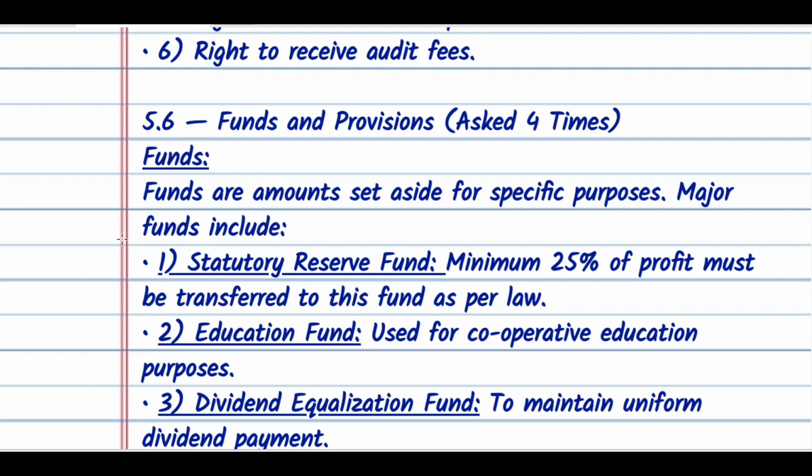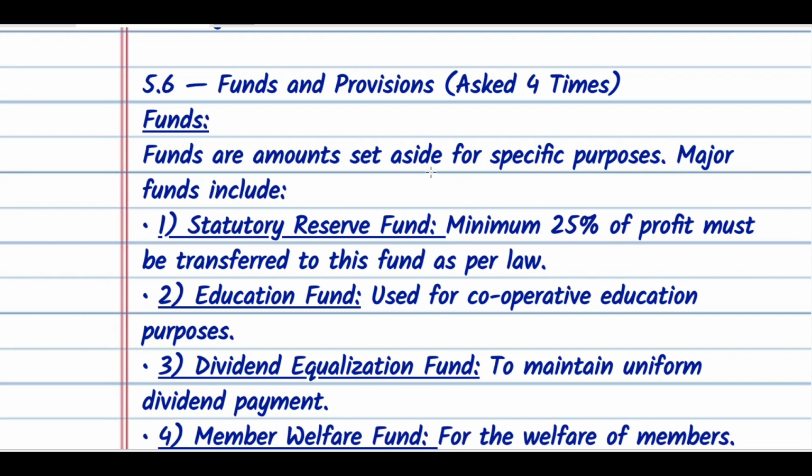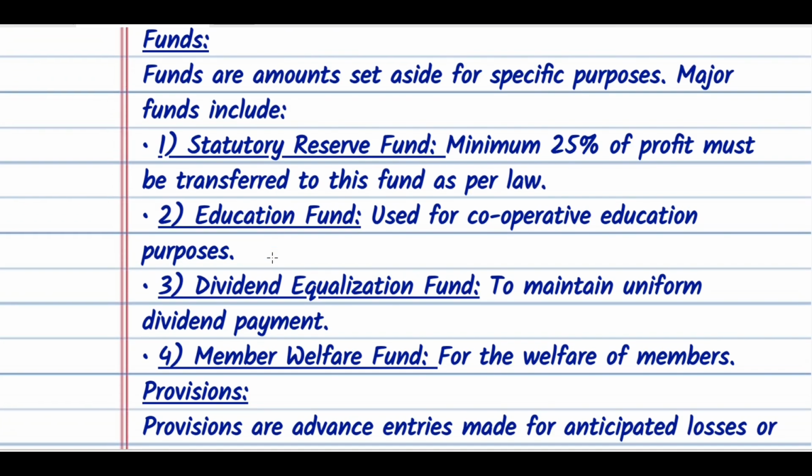So for this question, how will the answer be? Funds: first write funds and underline it. Funds are amounts set aside for specific purposes. So what are the major funds? Number 1, statutory reserve fund, SRF. Minimum 25% of profit must be transferred to this fund as per laws.